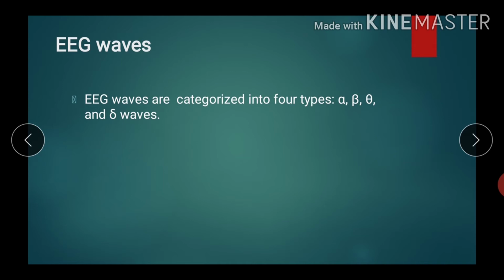Taking BAT, B, the first letter, refers to beta wave. Beta wave has the highest frequency and lowest voltage. Then A, alpha, has frequency less than beta and voltage more than beta. Then T, theta, has frequency less than alpha and voltage more than alpha. The last one is delta wave, which has the lowest frequency and highest voltage.